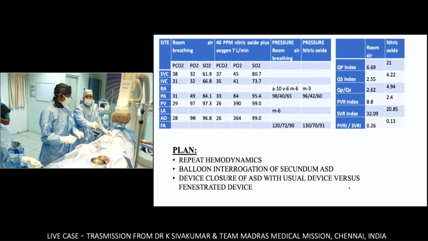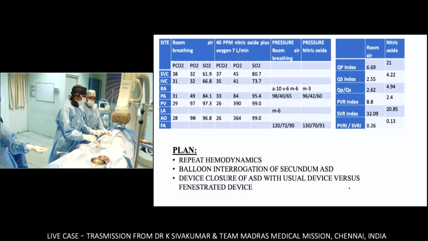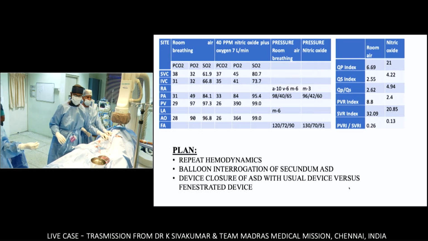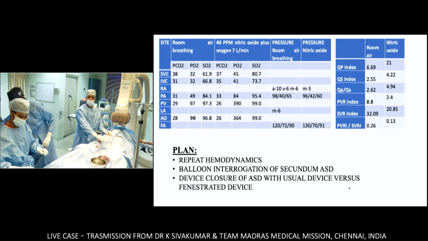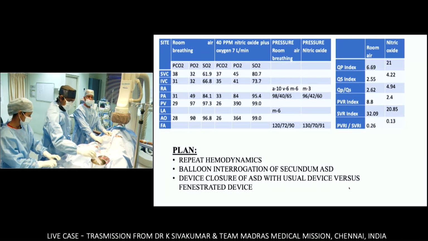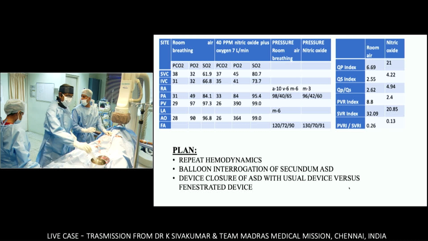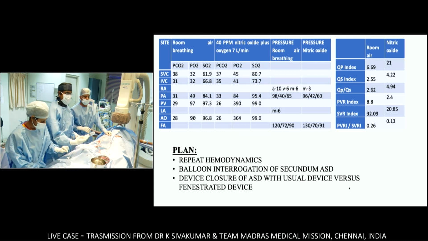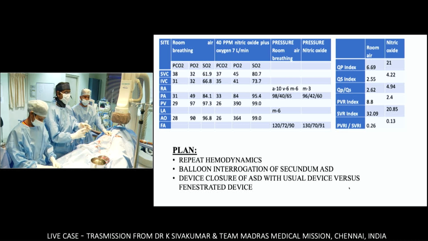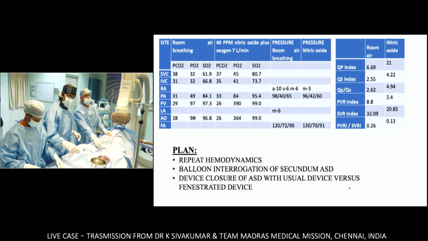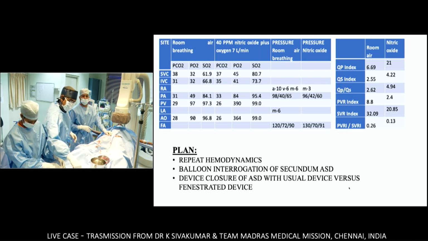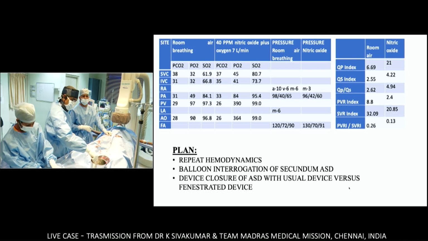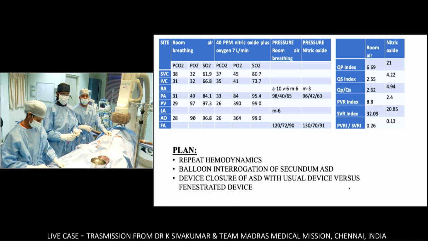In fact, the reason why I avoided a transesophageal echo and an intubation was to keep her fully conscious and to get the most uncorrupted hemodynamics, because any amount of sedation that I give for facilitating a transesophageal echocardiogram is going to result in alteration of the hemodynamics. So I just wanted to avoid it totally.